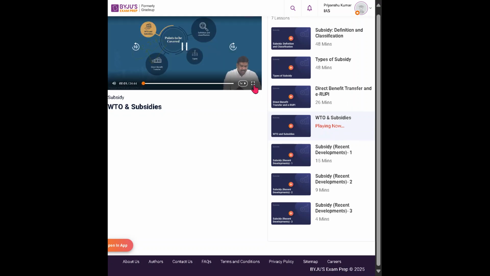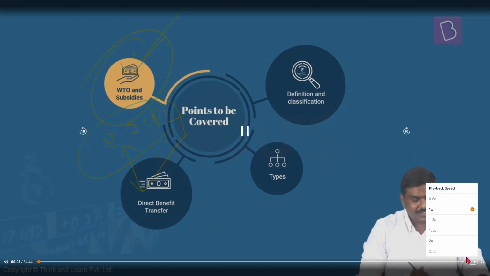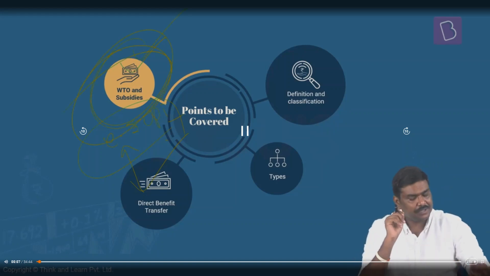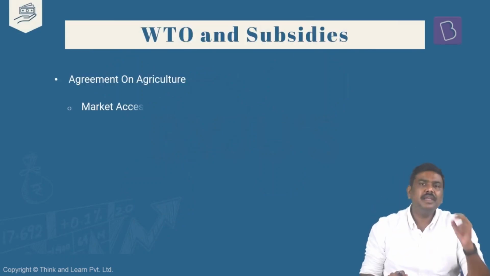Now, let's continue the discussion, the last part of the discussion under subsidies. There's a connection between WTO as well as subsidies. Certain very important points will be discussed under this. Please understand this very, very carefully.